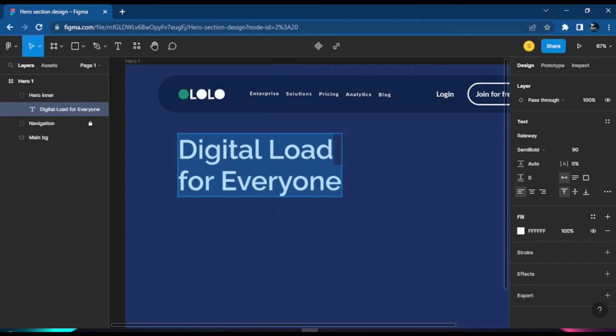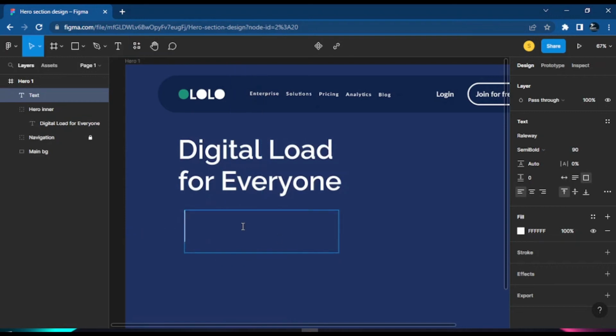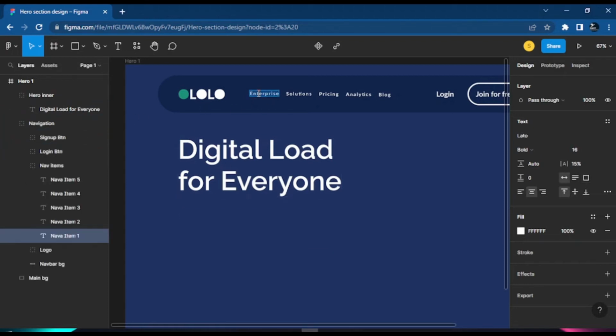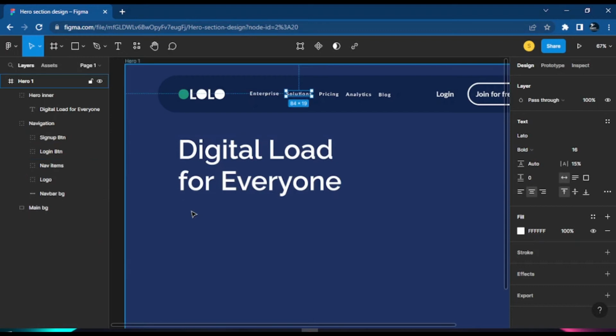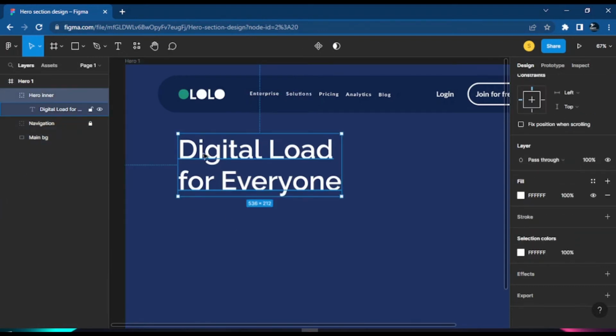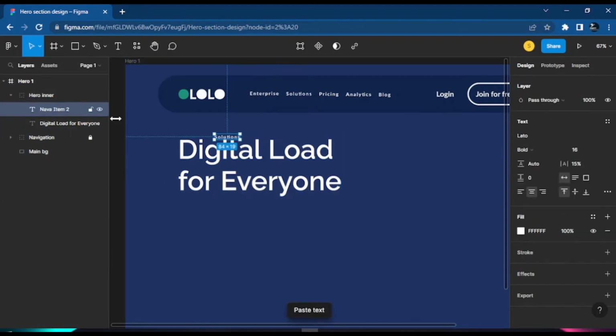Okay. Now let's add some other text here. The text we defined, let's take this kind of text, like the navbar. So I could just unlock this navbar, click into it, make a copy of them, then click out of it, and then click inside this layout and paste the text inside. Once I paste them, it is inside my layout.